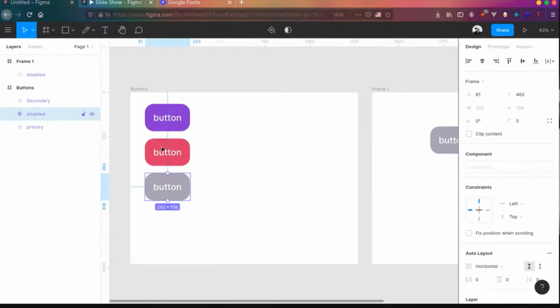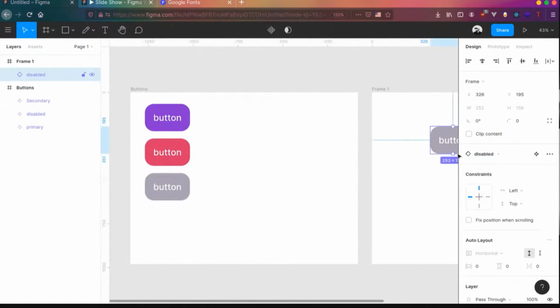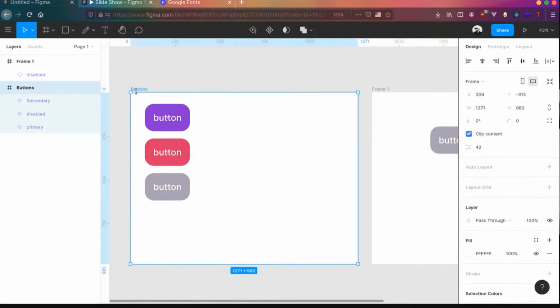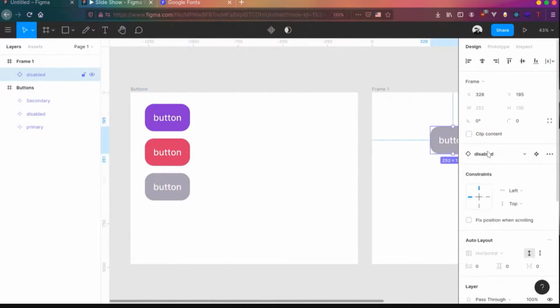So you can create multiple components here. Then you can use that. One thing is that, as you have seen, if you click on that, it will actually show the components available over here because these are in a particular frame. So they will be grouped together. Whenever you have components in a particular frame, they will be grouped together.